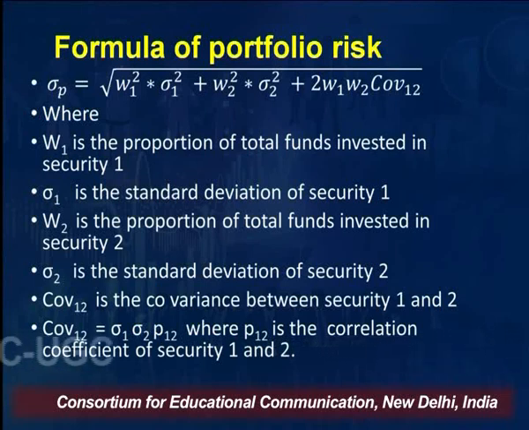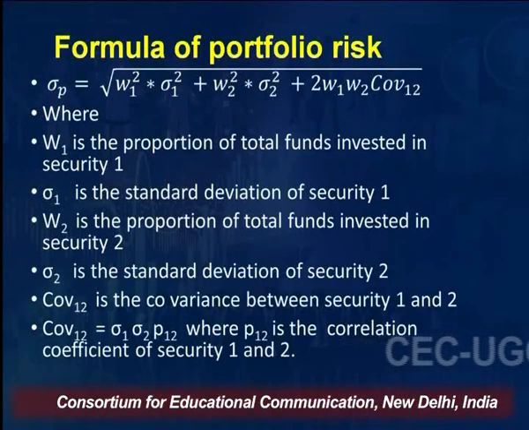Suppose there are two securities, 60,000 rupees you have invested in the first security and 40,000 in security B. So, the weight of the first security is 0.6 and the weight of the second security will be 0.4, right.